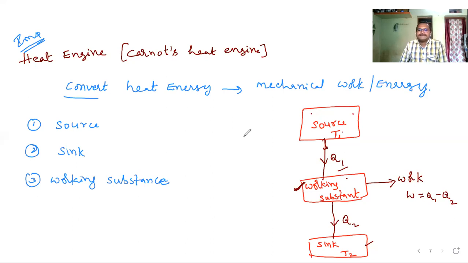Let us imagine you take a steam engine. The steam engine efficiency is just 10 to 12% only. Whereas if you take a petrol engine, efficiency is about 26%. Whereas if you take a diesel engine, it has an efficiency of 40%. So that is the reason why people prefer diesel cars more, because they give more efficiency, means more mileage. Are you understanding? So this efficiency depends upon the working substance, means how much work it is performing.